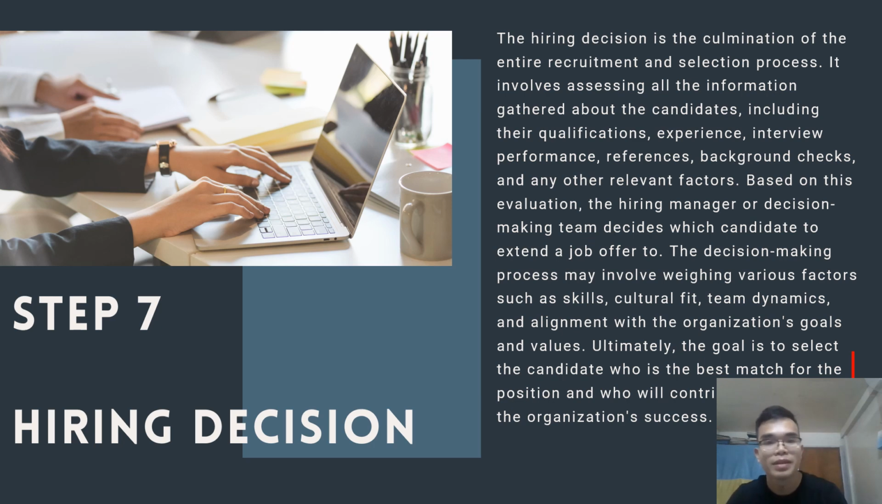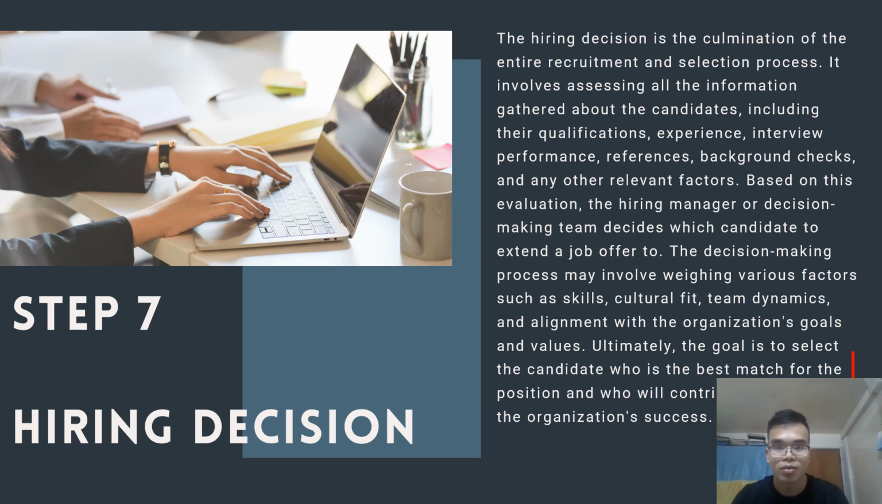Then step 7 is the hiring decision. During this step, the hiring decision is the culmination of the entire recruitment and selection process. It involves assessing all the information gathered about the candidates, including the qualifications, experience, interview performance, references, background checks, and any other relevant factors. Based on this evaluation, the hiring manager or decision-making team decides which candidates to extend a